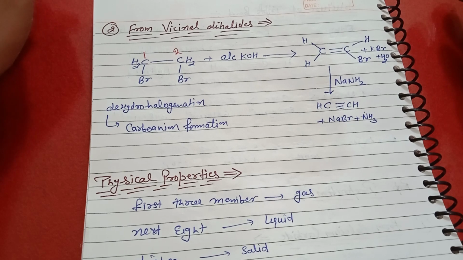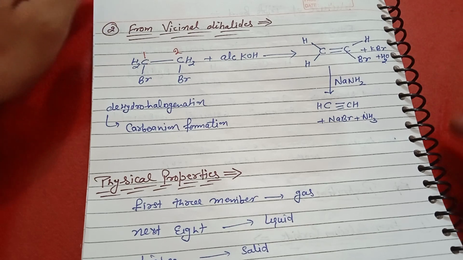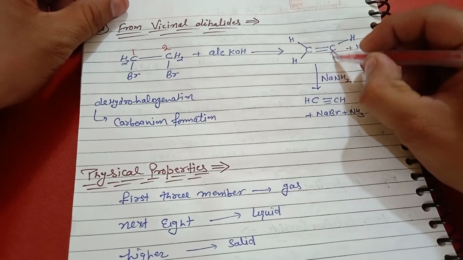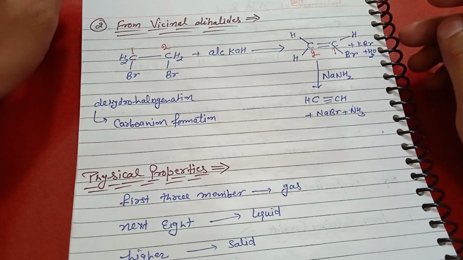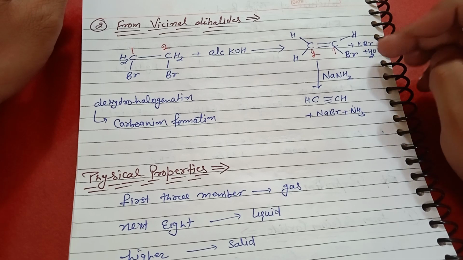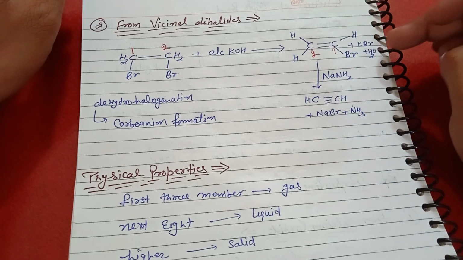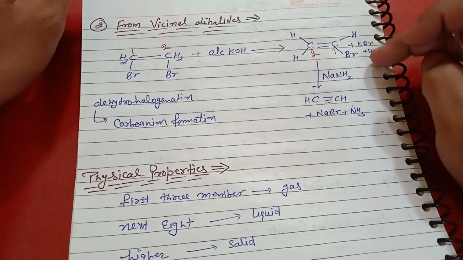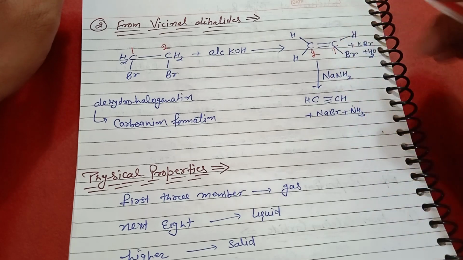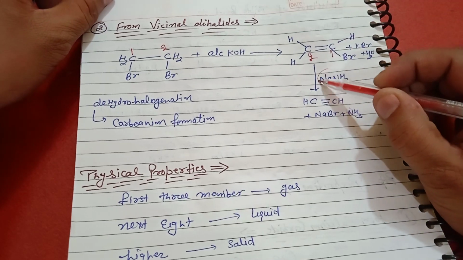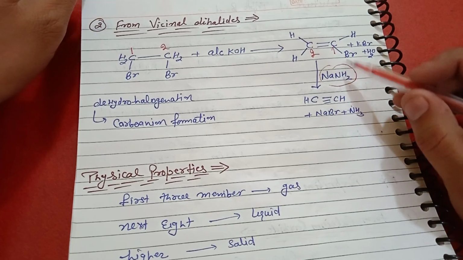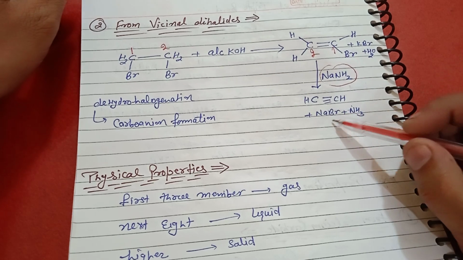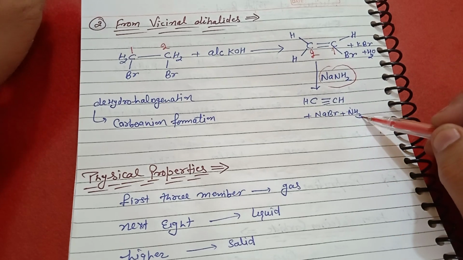When 1,2-dibromoethane reacts with alcoholic KOH, it forms bromoethene plus KBr plus water. And this bromoethene reacts with sodamide, NaNH2, and converts into acetylene plus NaBr plus NH3.